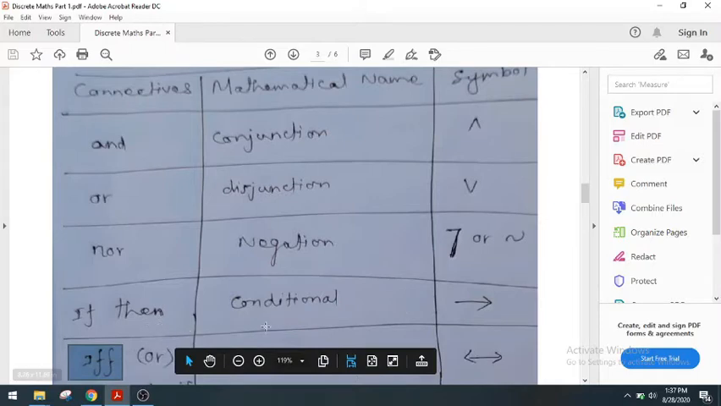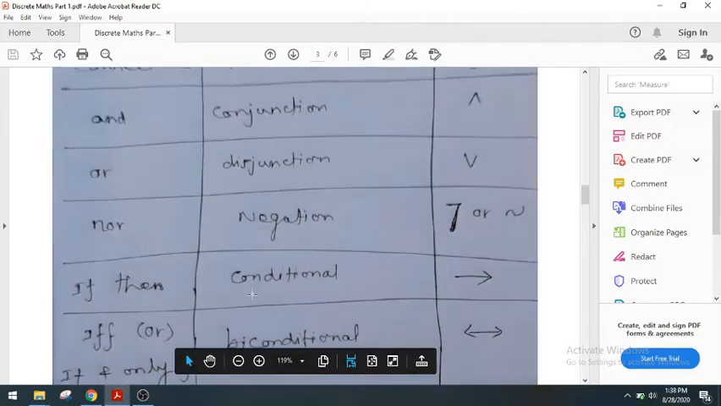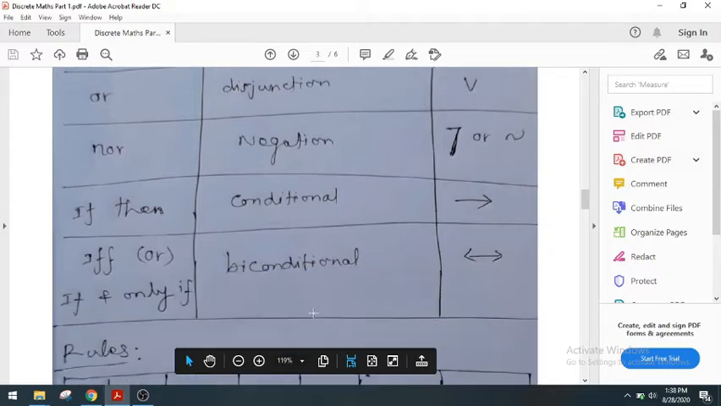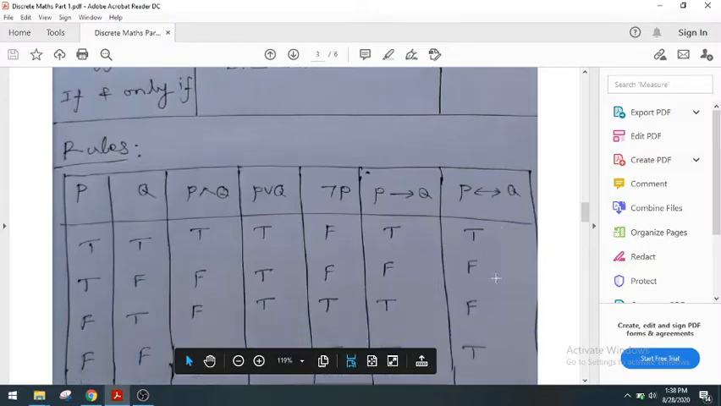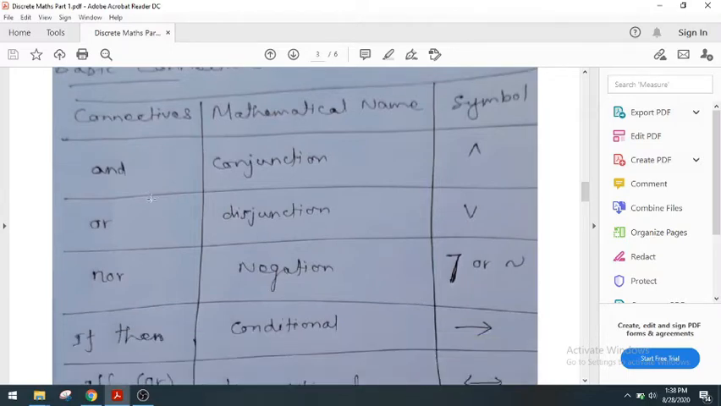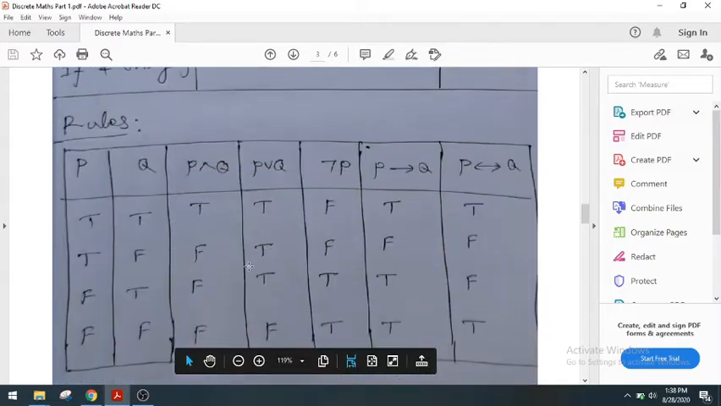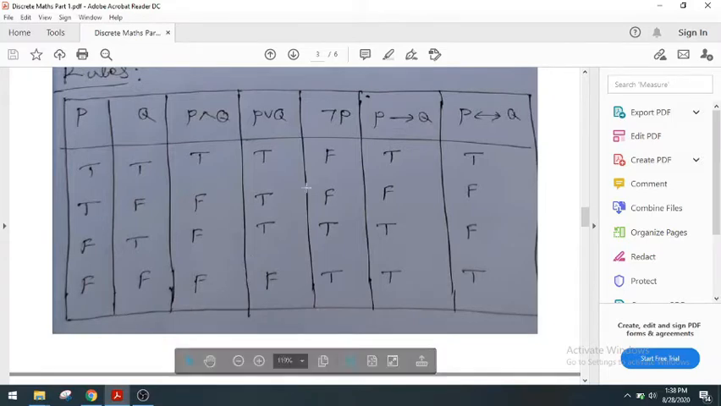Next, if then. The mathematical name is conditional, and the symbol is an arrow. Then, if and only if. The mathematical name is biconditional, and here we have a both-sided arrow. So we studied the basic connectives: and, or, not, if then, if and only if. Now we can see the basic rules for these connectives.